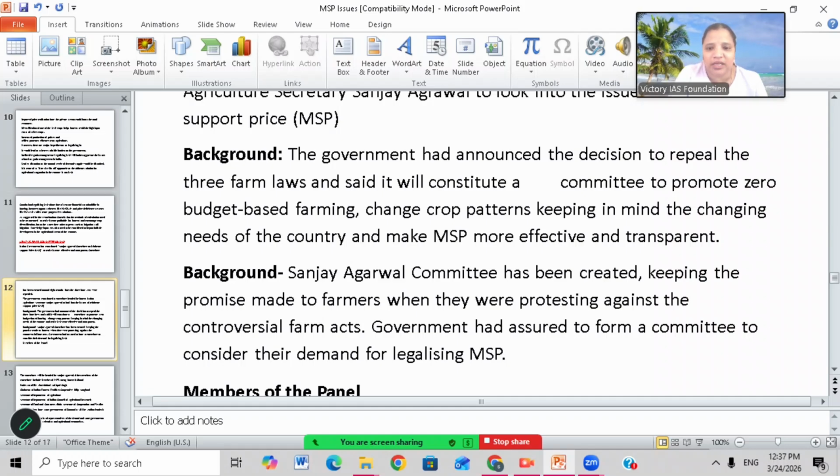So what is the background? The government announced a decision to repeal three farm laws and said it will constitute a committee to promote zero budget based farming, change crop patterns keeping in mind the changing needs of the country, and make MSP more effective and transparent. Apart from MSP, they are considering other things also, that is zero budget based farming and crop change patterns.